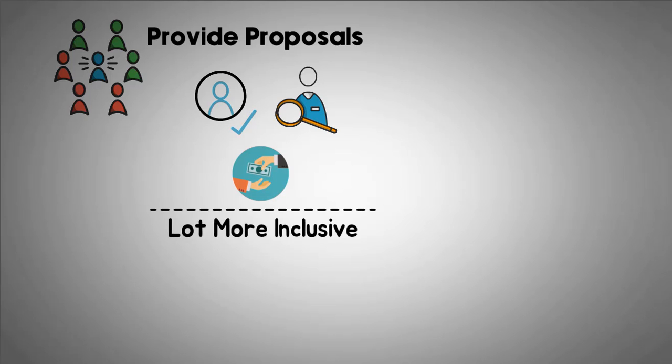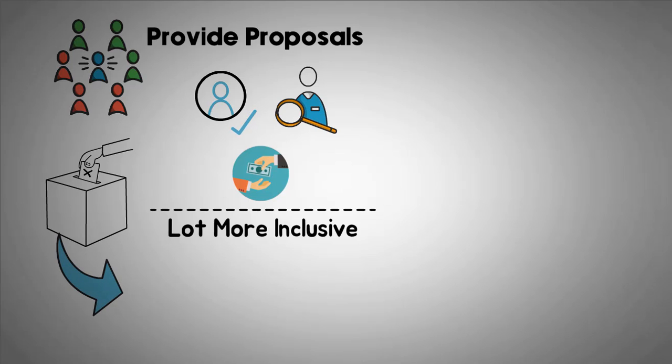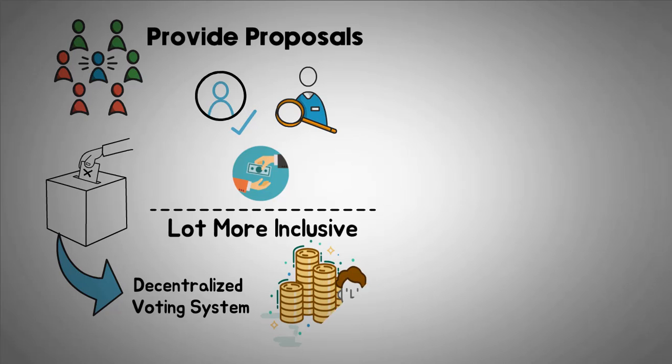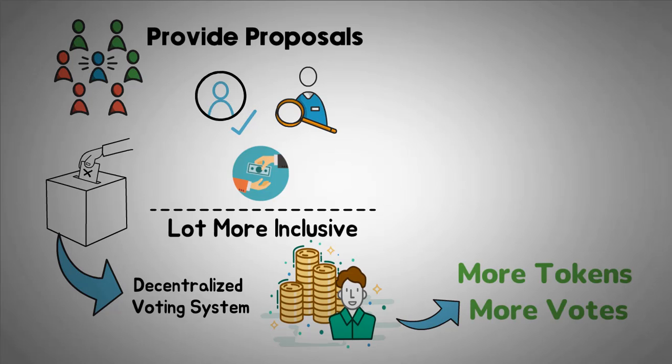Members can also delegate their voting power to someone they trust. This is quite similar to voting by proxy. Voting is operated by a decentralized voting system, and members of the DAO can vote using a group poll. The more tokens a member owns, the more votes they are able to cast.